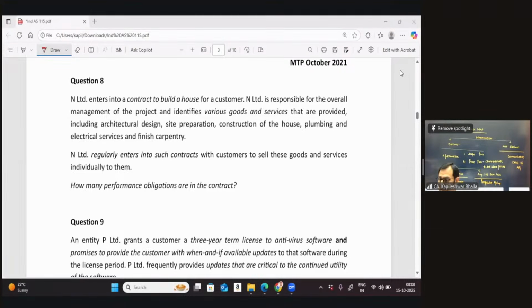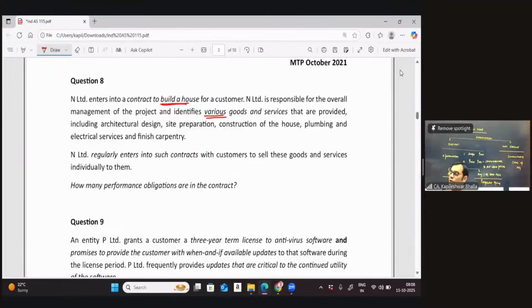It says N enters into a contract to build a house for a customer. N is responsible for the overall management of the project, and identifies various goods and services that are provided, including architectural design, site preparation, construction of the house, plumbing, electrical services, finished carpentry.